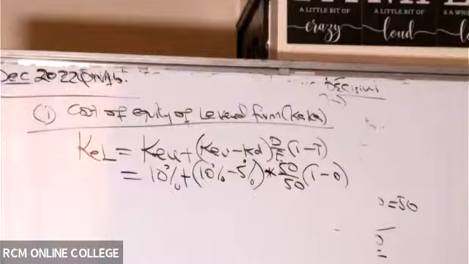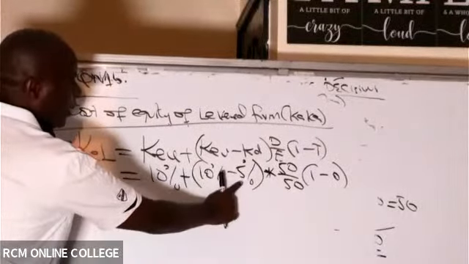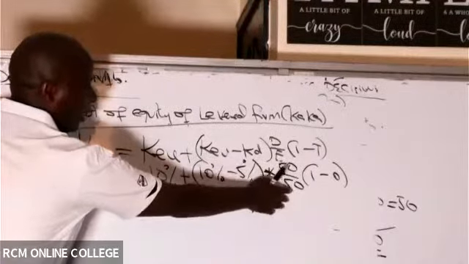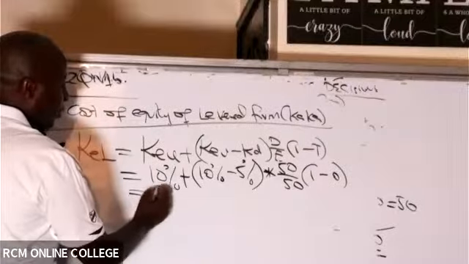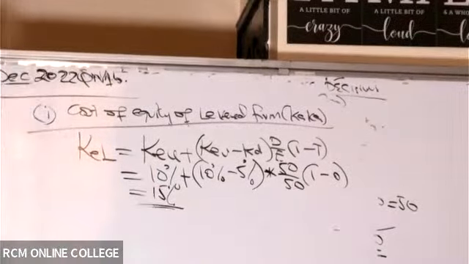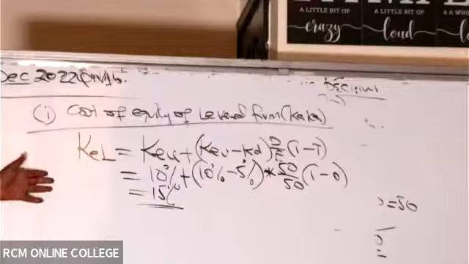Naomi has given me 15%. 15%, because you see, in the bracket this is 5%, and of course this will be 1 times 1 again. So 5% plus 10%. So at the end of the day, what percentage am I getting there? 15%. This is a very important formula that must be mastered by everybody in this class.